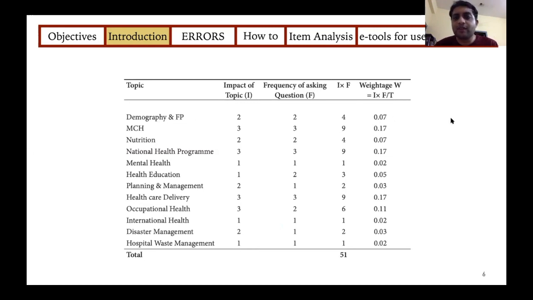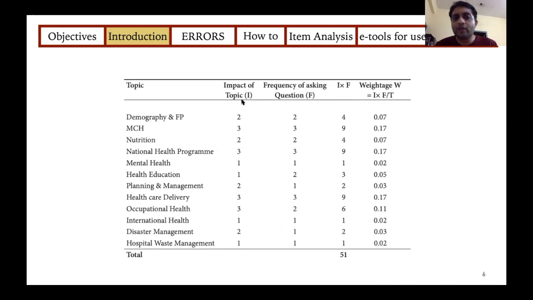So from this first chapter, 7% of the MCQs can come. From the second chapter, 17%. So indirectly, if you're setting an MCQ paper for 100 marks, I can tell you that 7 marks, or if 1 MCQ is equal to 1 mark, 7 MCQs from the first chapter, 17 from the second, 7 from the third, 17 from the fourth, and so on.